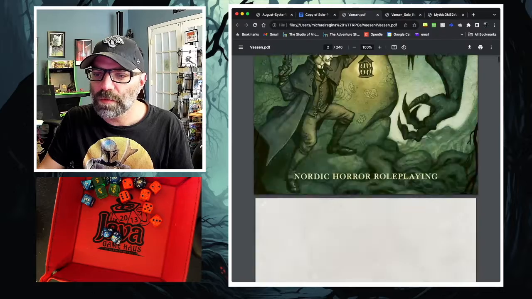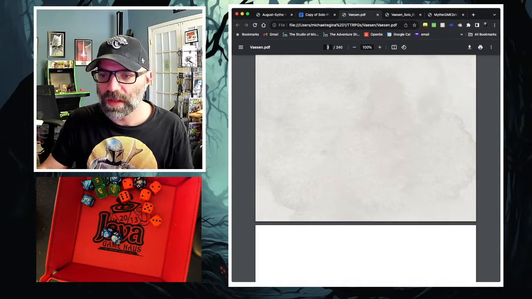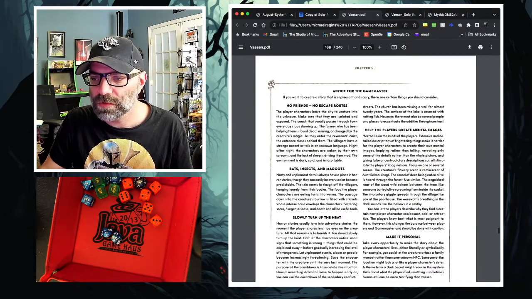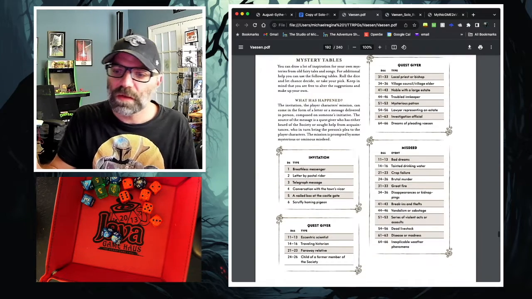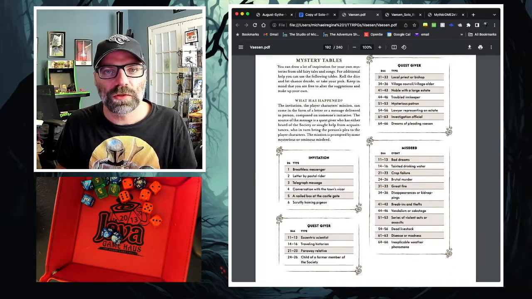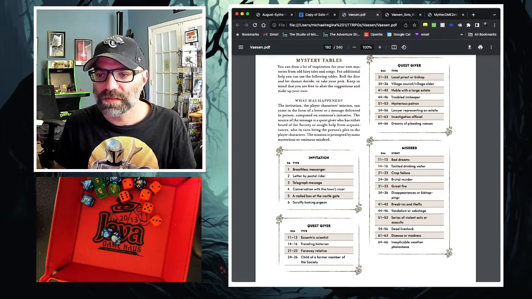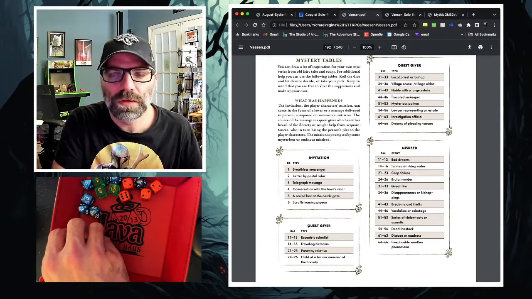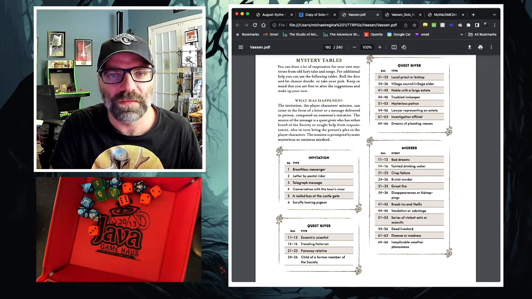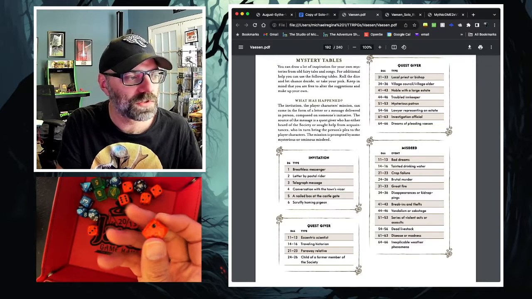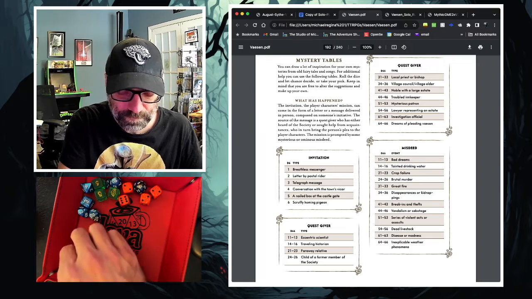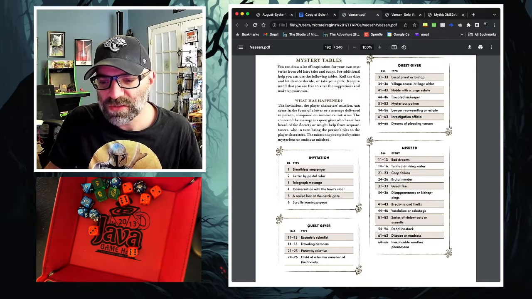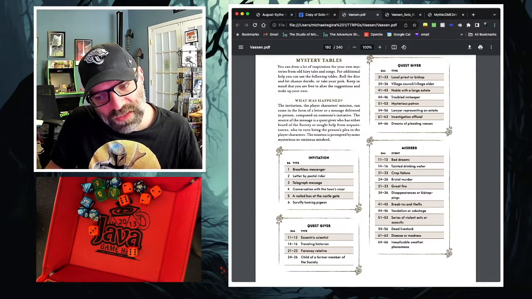In the Vaesen rulebook, we're going to jump down to 188, which is where it tells me where the charts are. And what we'll see here is our random tables that we can use to determine the course of the events. The first thing we want to do is roll for an invitation. We roll just 1d6. So a 6. A scruffy homing pigeon?